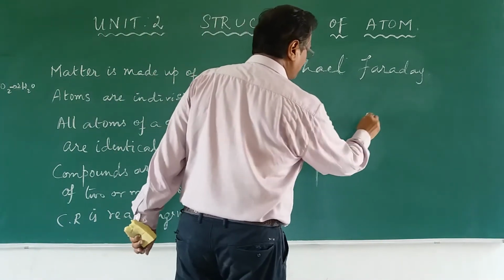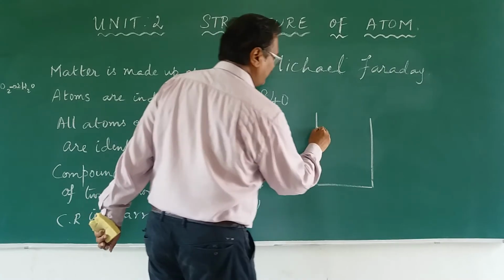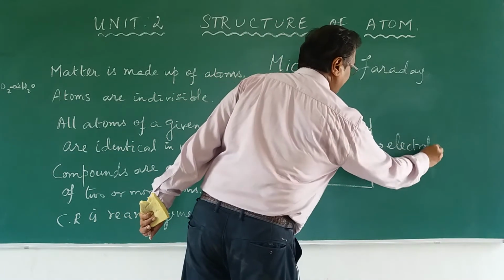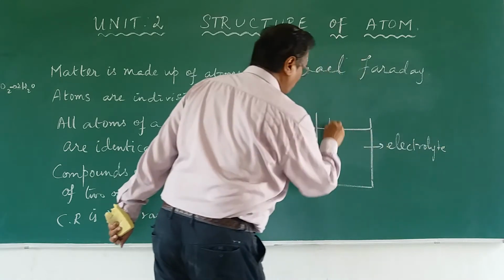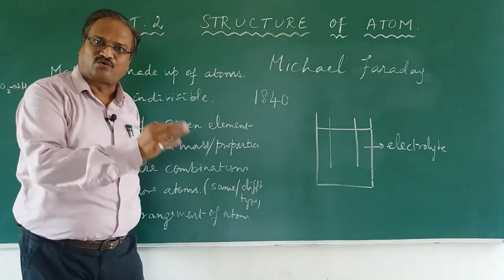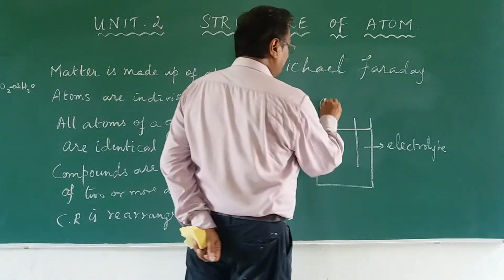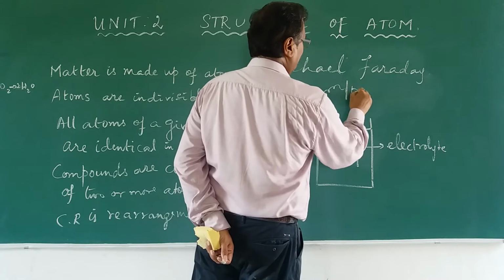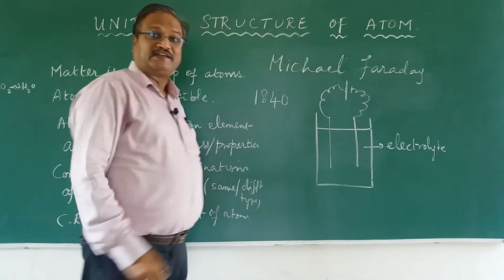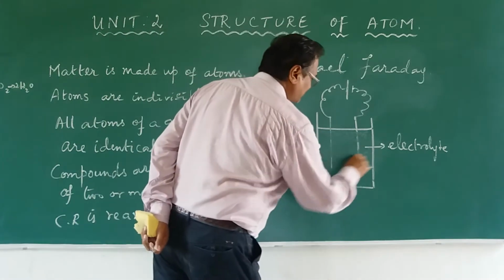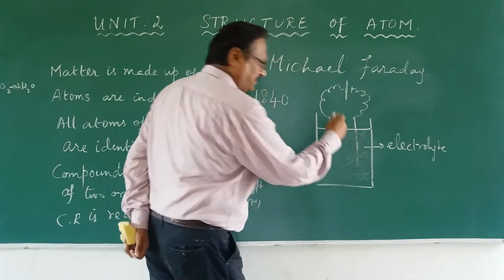Electrolysis is a process in which you take a liquid which is called an electrolyte, and you place two rods inside, and these rods are called electrodes, and connect them to a battery, one to positive and another to negative, right? And then what will happen? When electricity is passing through, a reaction will take place, and that reaction he studied.